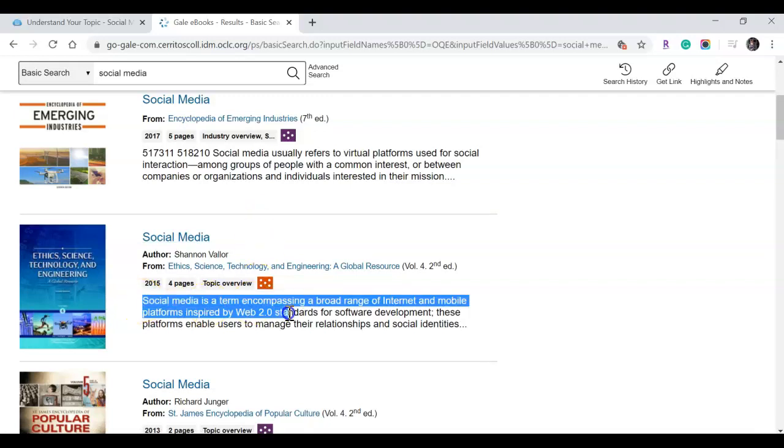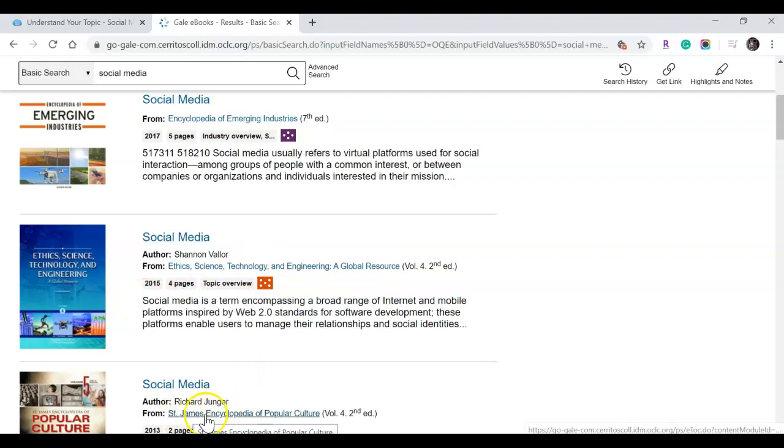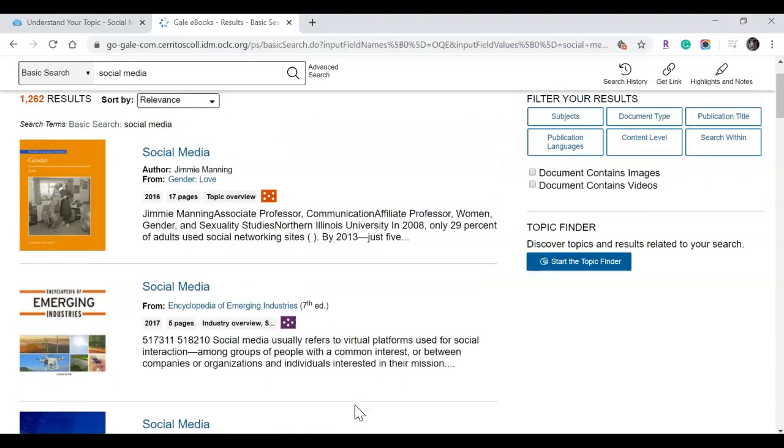Of course, you're given a small blurb here, but a lot of times the name of the encyclopedia will give you a very big hint about what aspects of your topic it will focus on. A lot of times there are law or legislative or legal encyclopedias, and so it'll focus on that aspect of it as well. Now underneath it also tells you the year in which the encyclopedia was published.